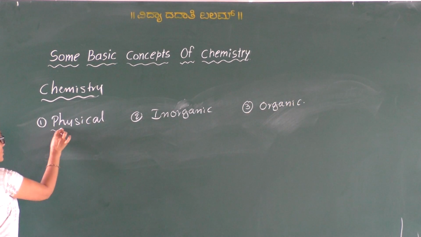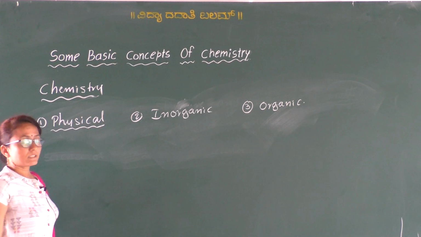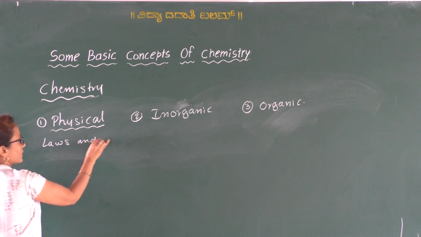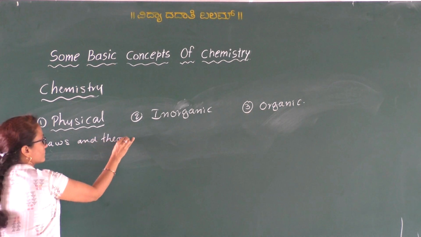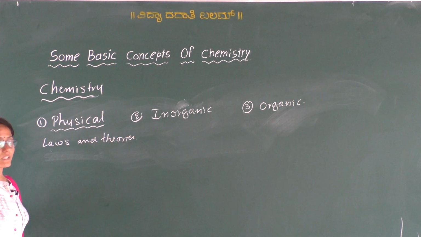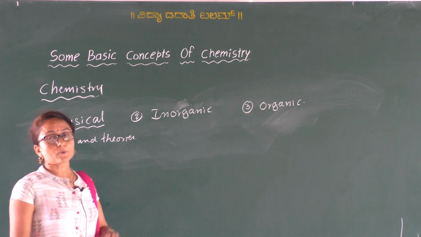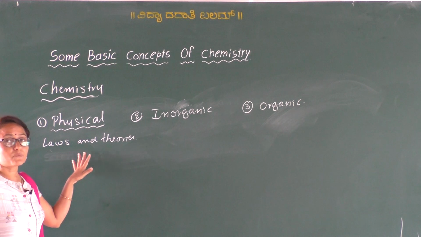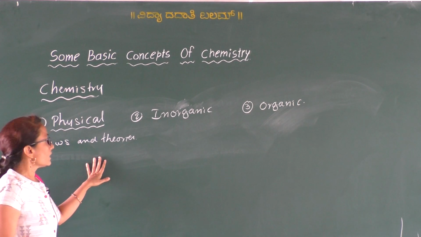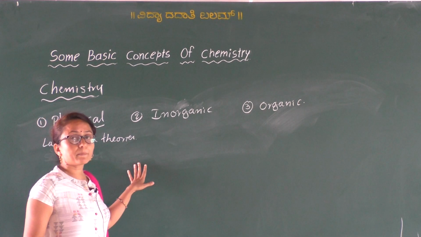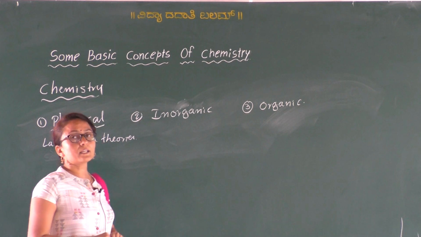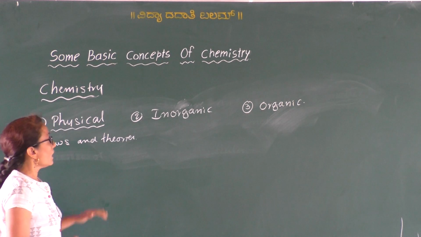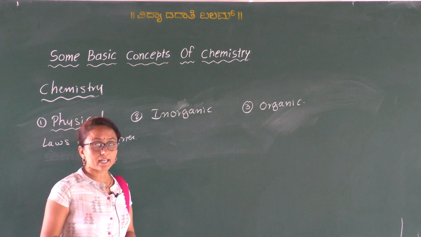So physical chemistry deals with the various laws and theories which govern the physical and chemical properties of matter. That means the way in which the physical properties influence or depend on their chemical structure, properties and reactions.